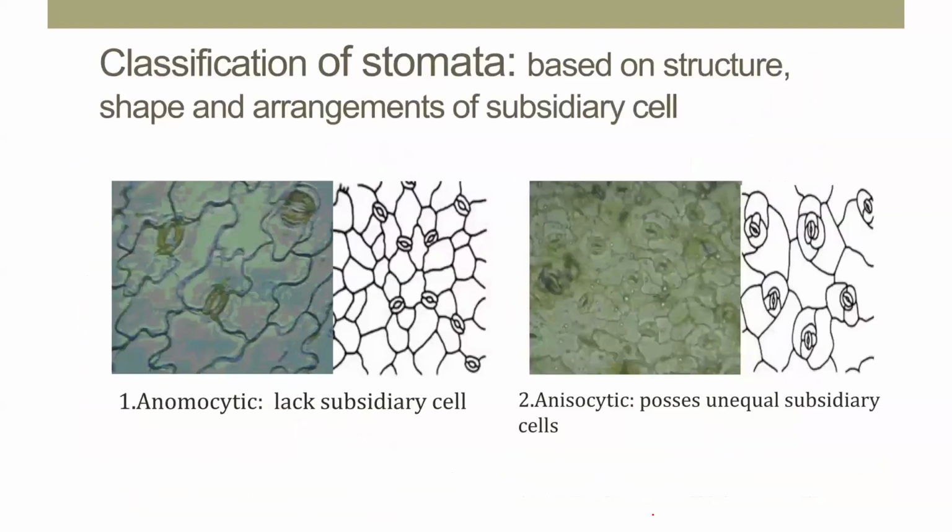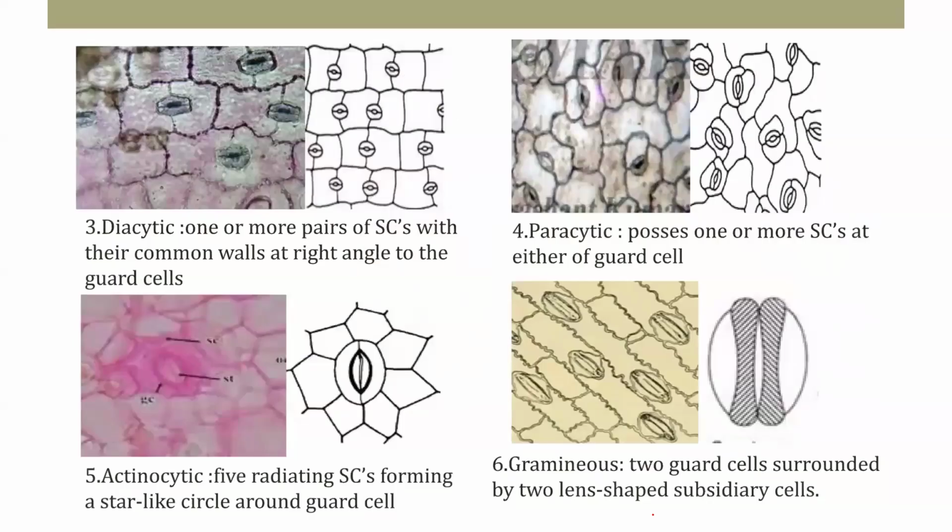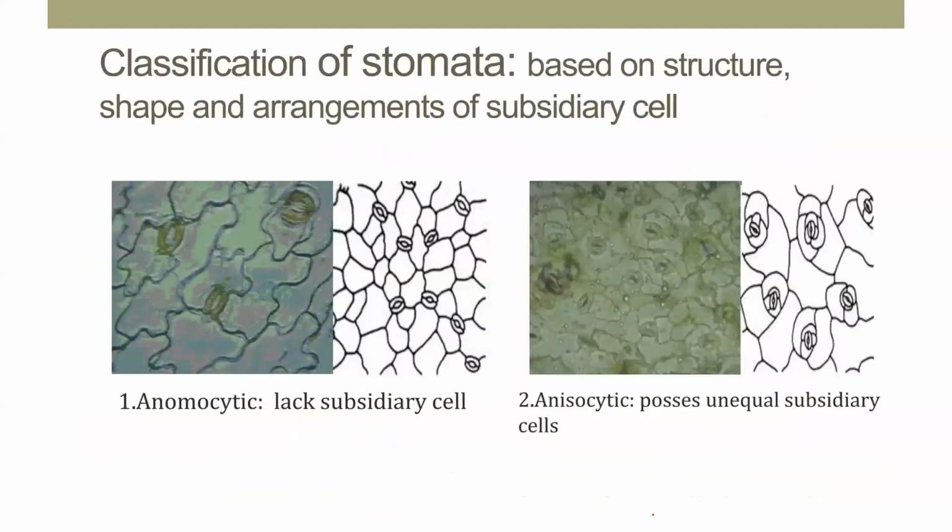So first one is the anamocytic, second one is the anisocytic, third one is the diacytic, fourth one is the actinocytic, and sixth one is the graminaceous. These are important. Anamocytic means it lacks subsidiary cells, whereas anisocytic means they possess unequal subsidiary cells, that is 2 larger and 1 small, surrounding the guard cells.